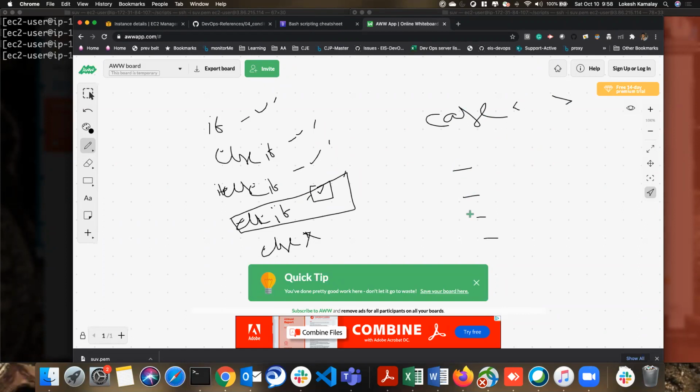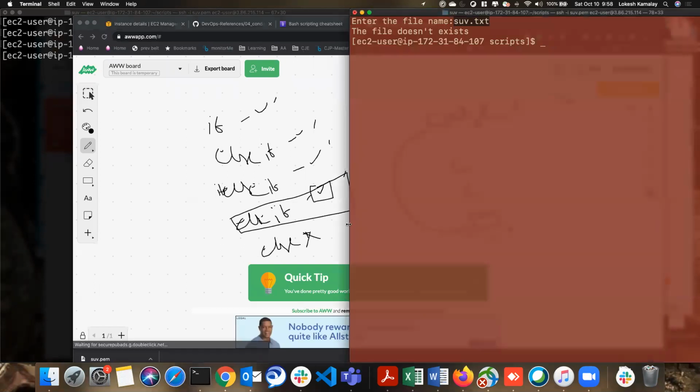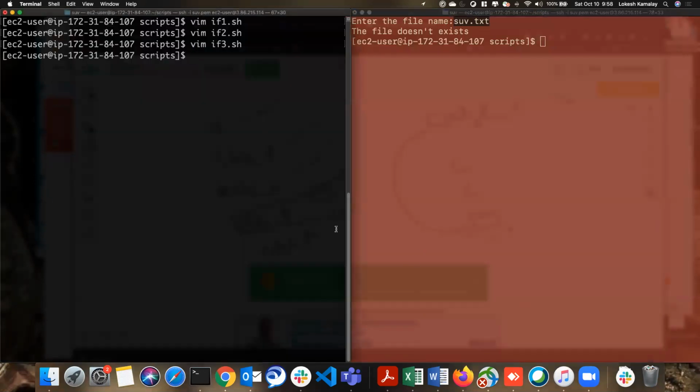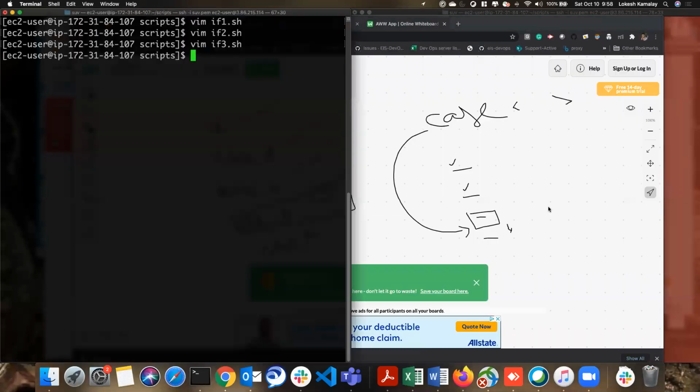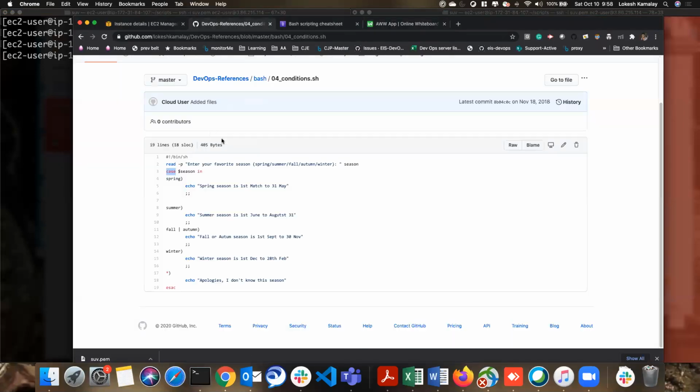Let's suppose if this condition becomes true, it directly jumps and does whatever code you have written from here. It is not verifying these two conditions. So you are spending less time here. That is the reason why we use switch cases. Switch case does not exist in all programming languages, especially Python, we don't have this. But Bash we have, I think in C also, and maybe in Java too. So let's check how we can write the case conditions here.